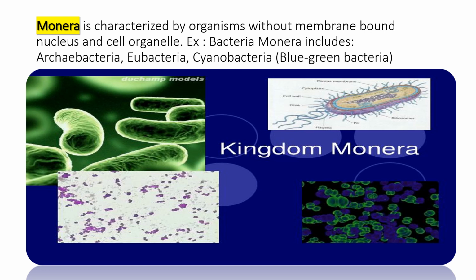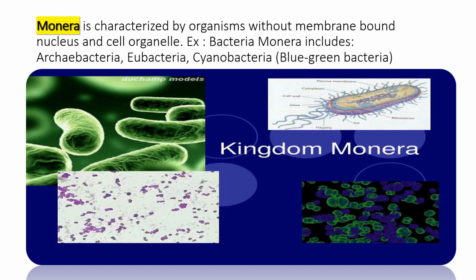Monera, first we discuss Monera. Monera is characterized by organisms without a membrane-bound nucleus. Organisms without a membrane-bound nucleus are considered prokaryotes, and organisms with a membrane-bound nucleus are considered eukaryotes. So Monera is prokaryotic because it has no membrane-bound nucleus and cell organelles. For example, bacteria is a single cellular, unicellular organism.